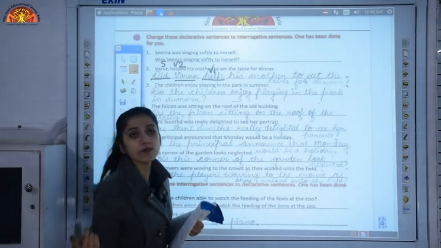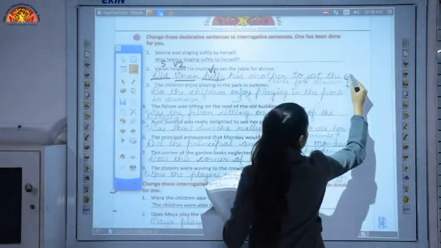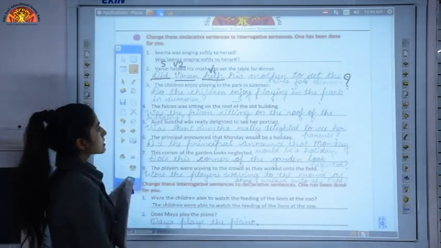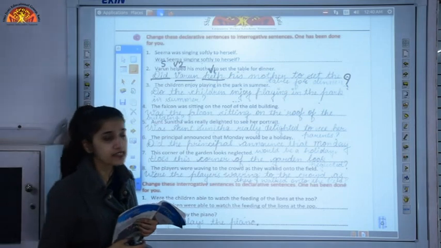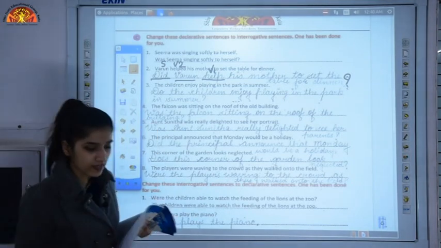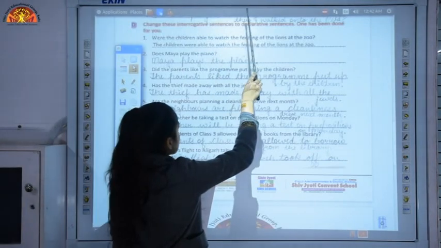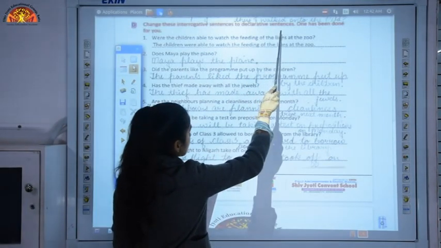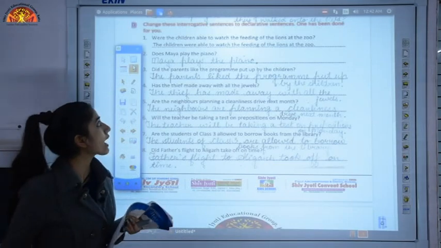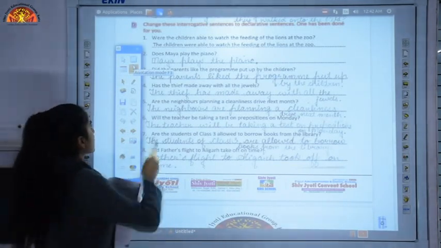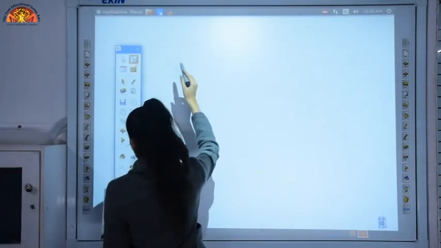As we have formed the interrogative sentence, we end it with a question mark. In this way you have to solve this exercise. Now let's move to the other exercise. Change these interrogative sentences to declarative sentences. So we have to change the interrogative sentences to declarative sentences. Let's look at the whiteboard over here.